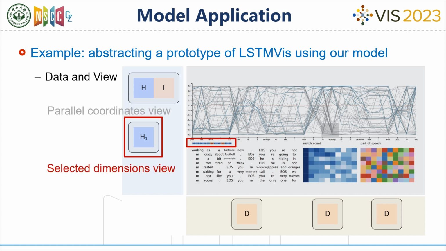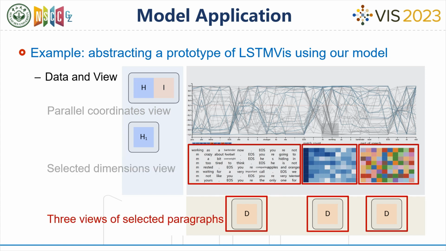This component represents a view used to further filter the selected dimensions. These three components correspond to the selected paragraph as well as the match count and part of speech of the words within the paragraphs. I will provide a more detailed explanation of this model later.